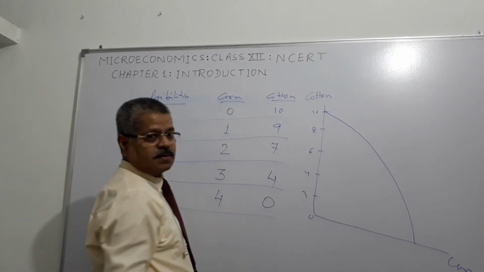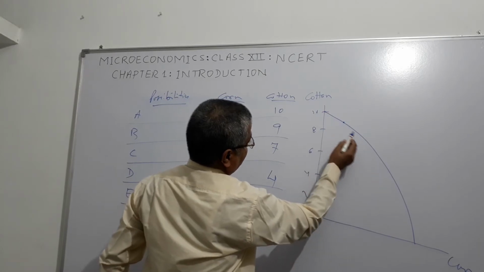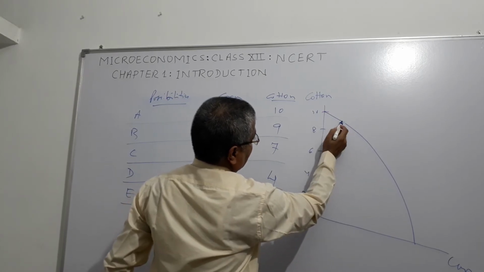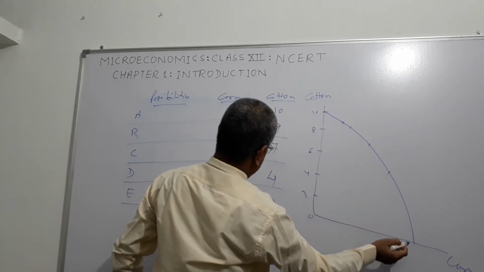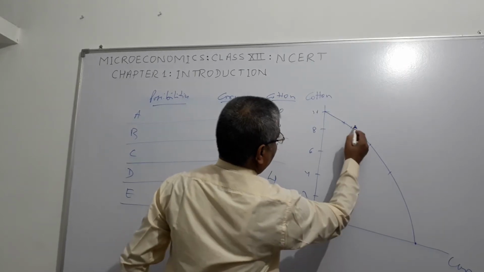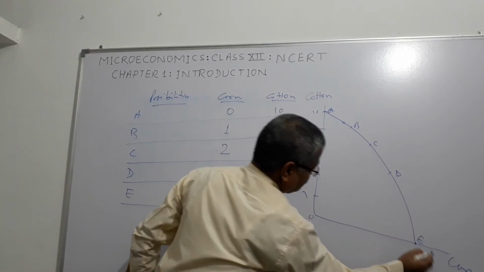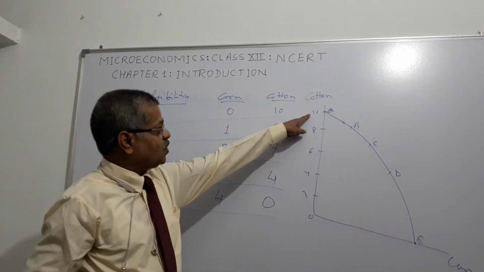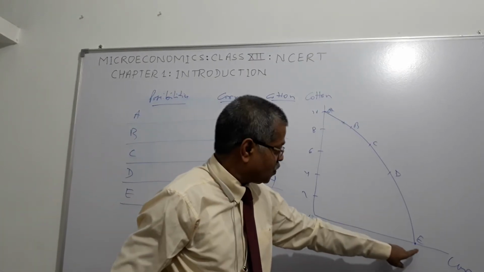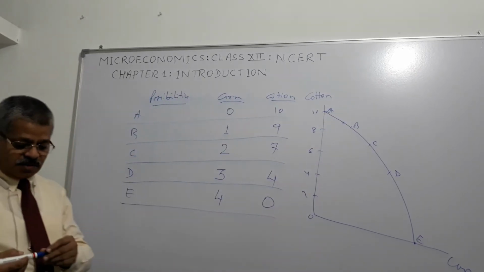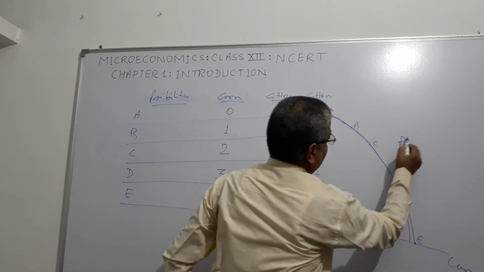Here is A, here is B, C, D and E. If you have 10 cotton, 0 corn. If you have 4 corn, 0 cotton, right? So this curve is called the production possibility frontier.